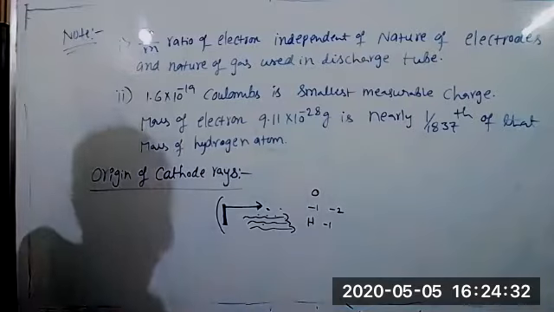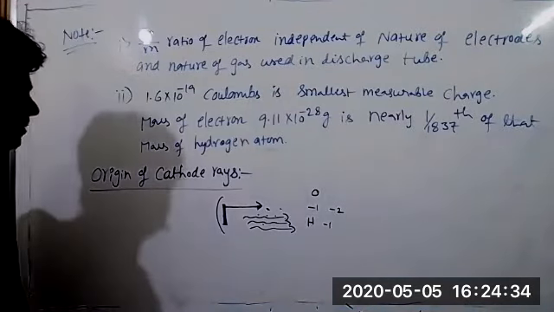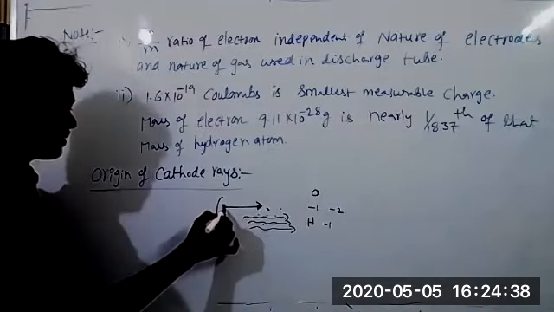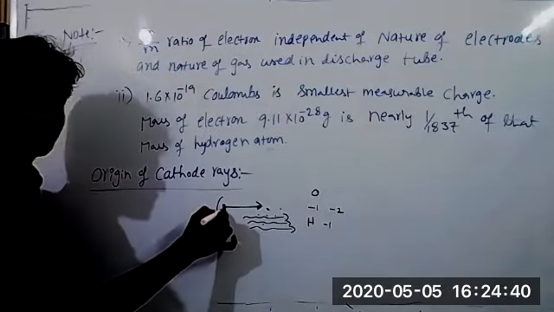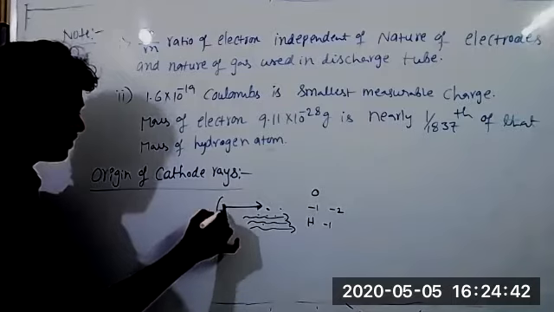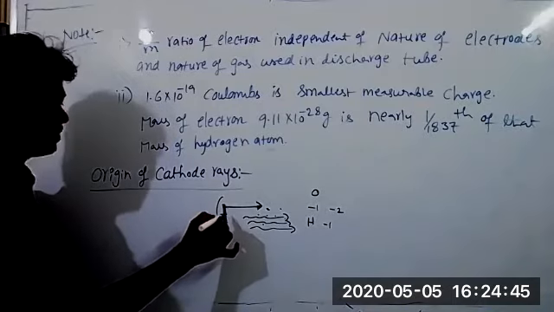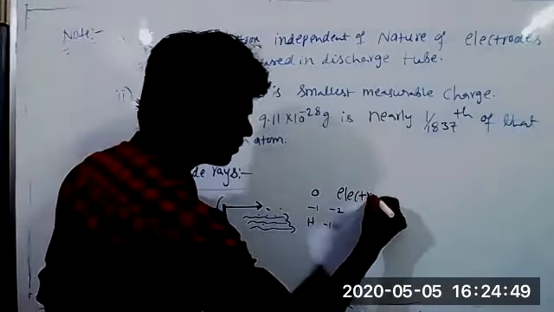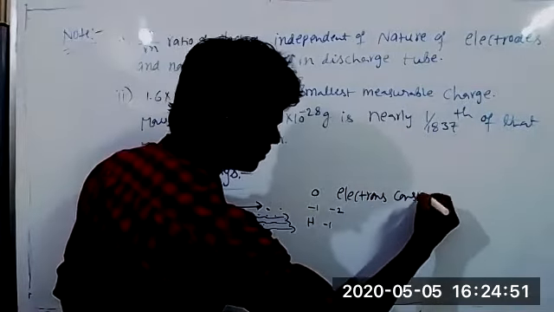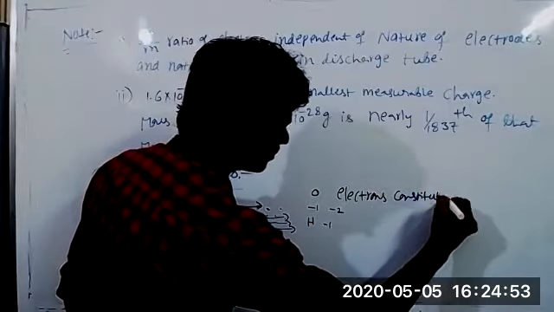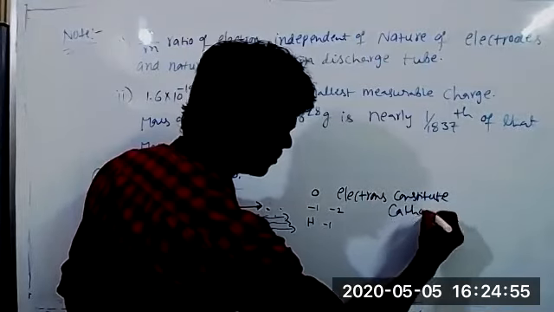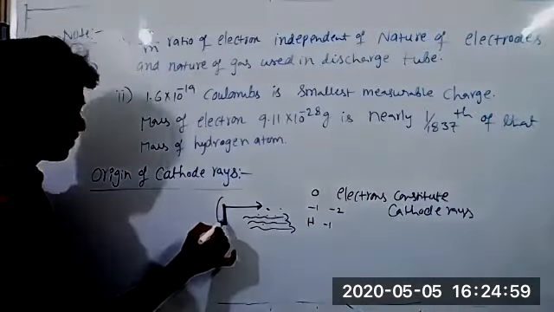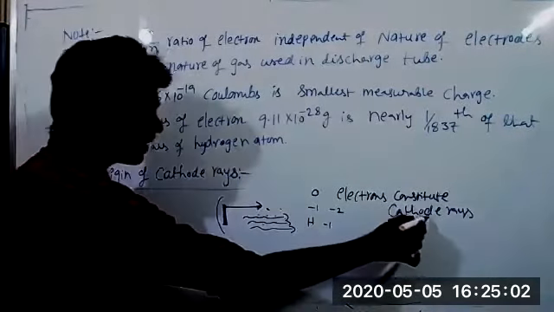Next, one more point. Sir, could you repeat the first point? Okay, listen here. The cathode rays are first produced from the metal plate because electrons are produced from the cathode. Those electrons constitute cathode rays.